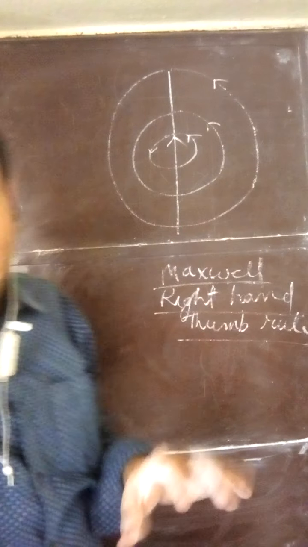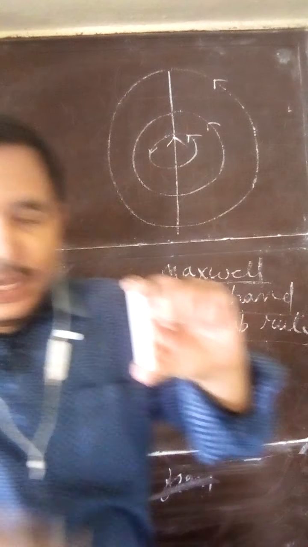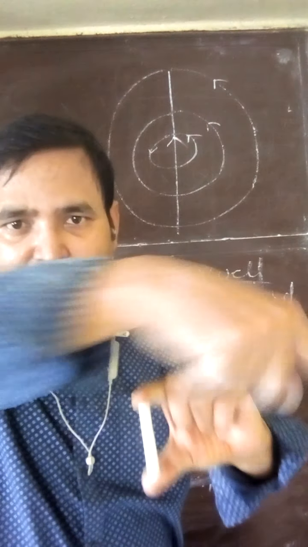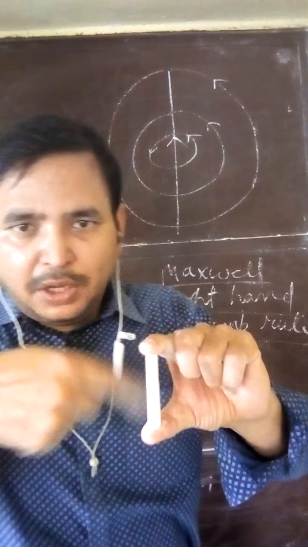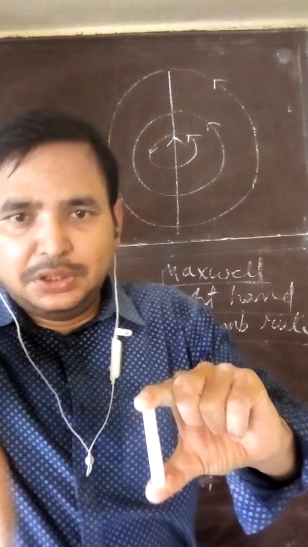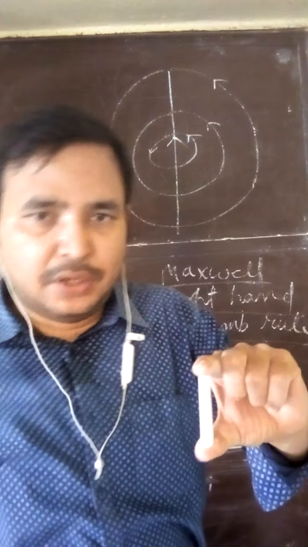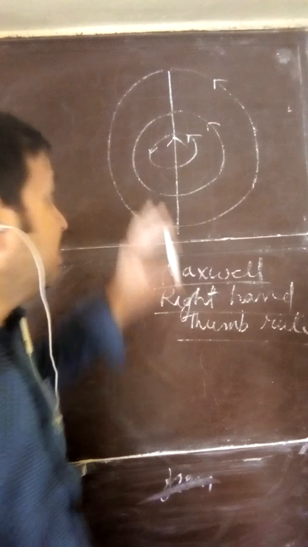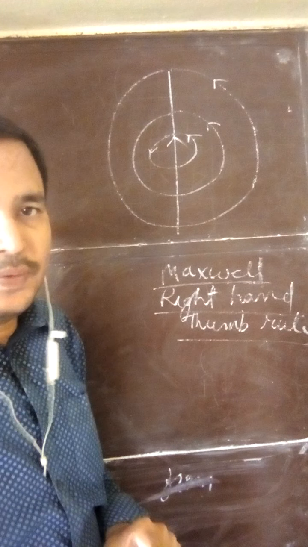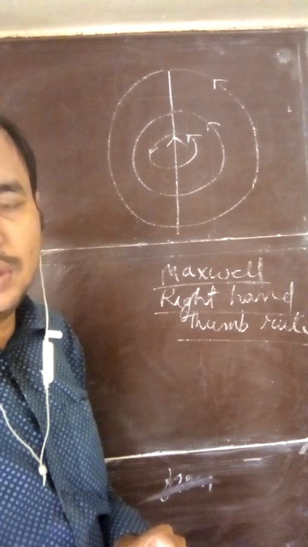Actually this I have drawn in this board. Actually the magnetic field line is like this. If this is the current carrying wire, magnetic field line is like this in 3 dimensions. Clear? So you can see I have drawn the magnetic field lines. Now you can tell the direction and strength.